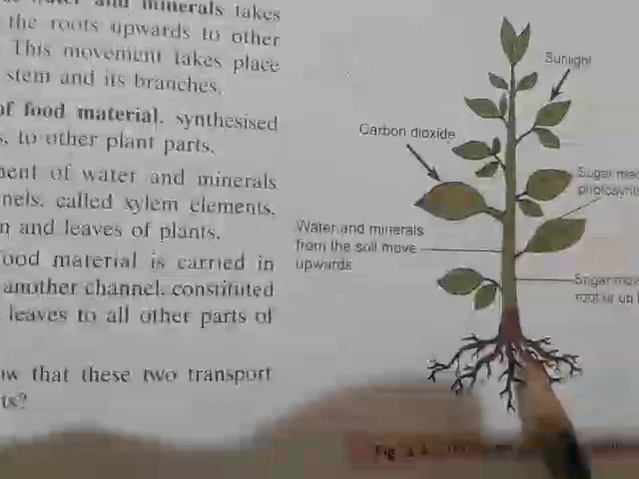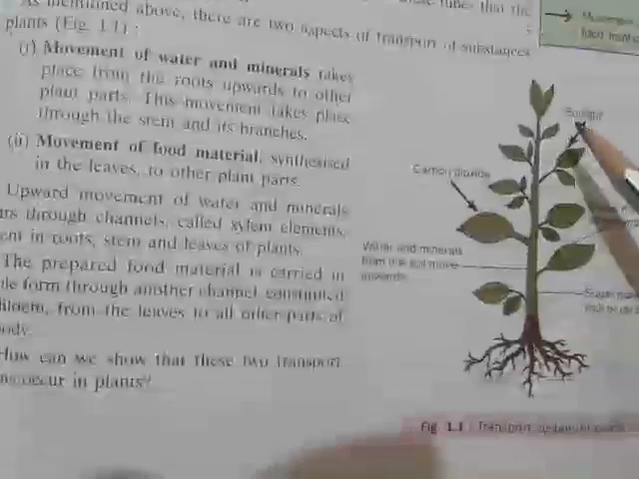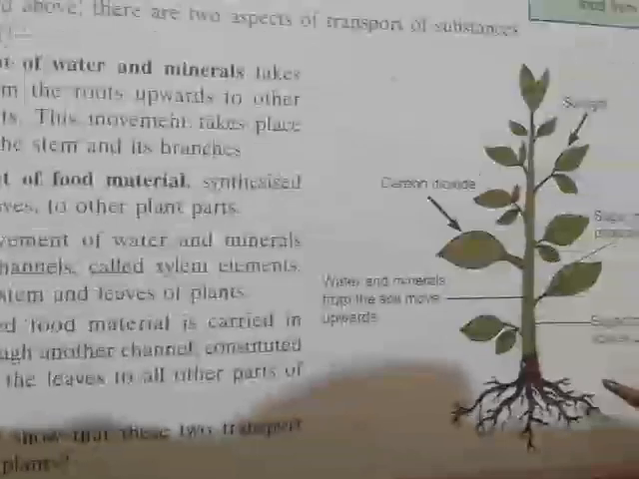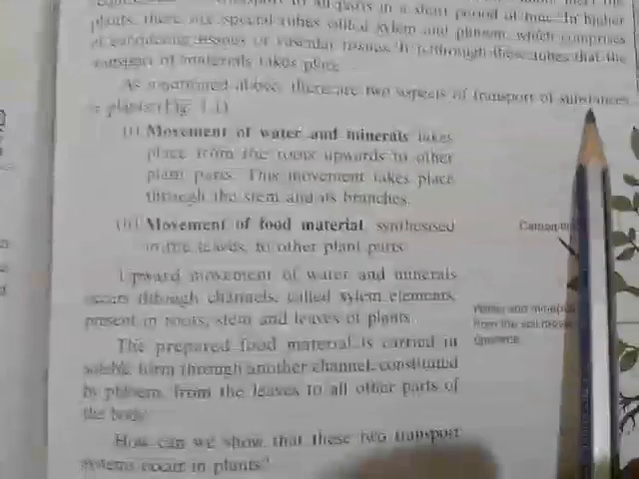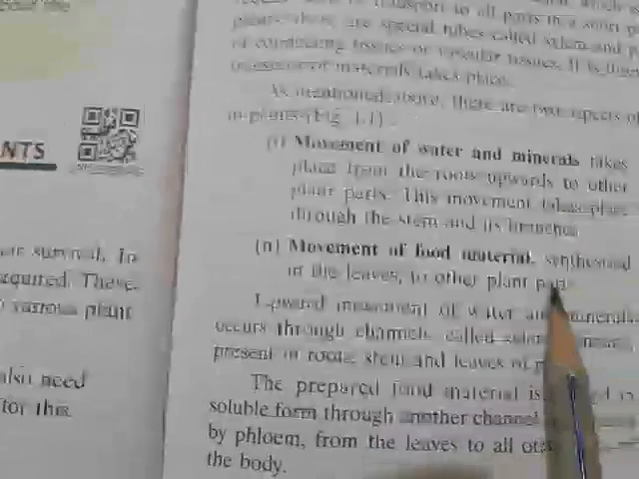One is the upward movement and another is the downward movement of the whole plant, or whole parts of the plant. Okay, so that means, as mentioned above, there are two aspects of transportation in the system, that is movement of water and minerals and the movement of food materials.